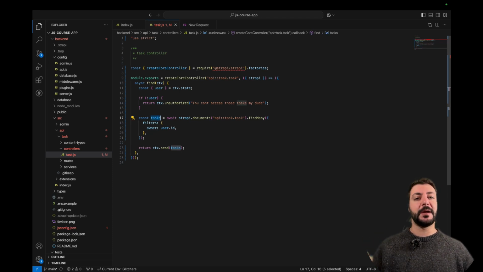We're going to rewrite this as a custom route in the next episode, so to speak, because I want you to know both ways of doing this thing, which is writing custom routes. Because this is not really custom. This is an override of the find method of this particular CRUD controller. So you also have an override for find one, you have an override for create, update, and delete. So all these things you can override.